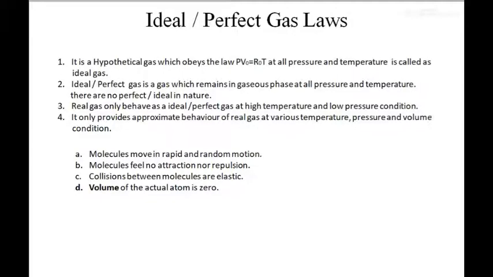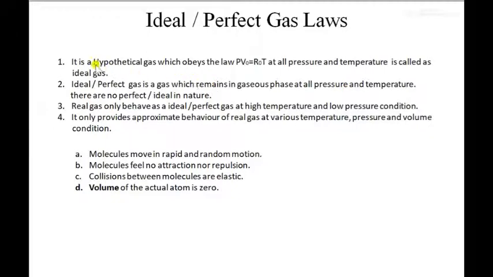Hello class. In this lecture we will see what is the ideal or the perfect gas law. So there are basically two types of gas that exist in thermodynamics. The first is the ideal or perfect gas, and the second one is the real gas.